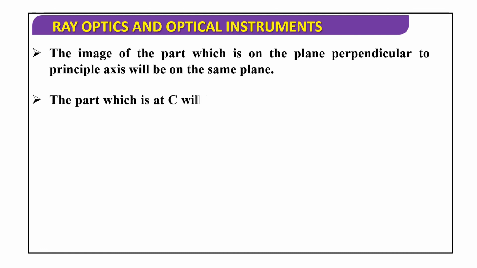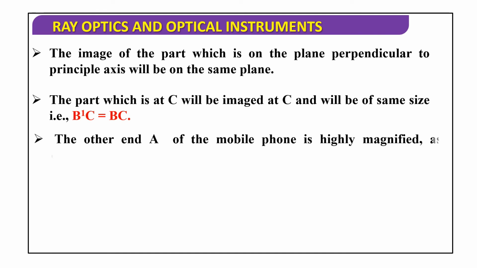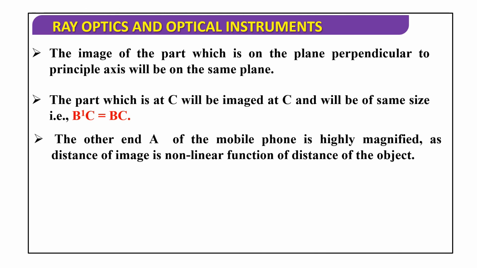So the part which is at C will be imaged at C and will be the same size. So B'C is equal to BC. The other end A of the mobile phone is highly magnified as the distance of the image is a non-linear function of the distance of the object. So the magnification is not uniform.